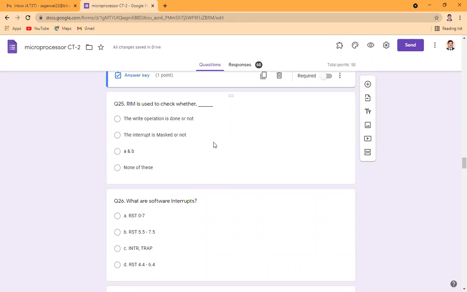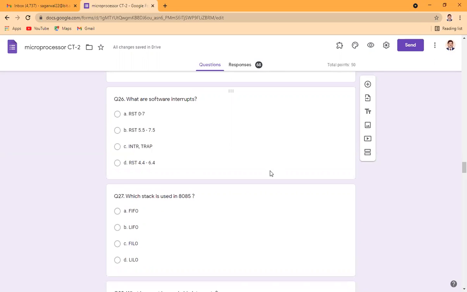Read interrupt mask, RIM, is an instruction to check what? It is used to check whether the interrupt is masked or not. So B is the correct answer.